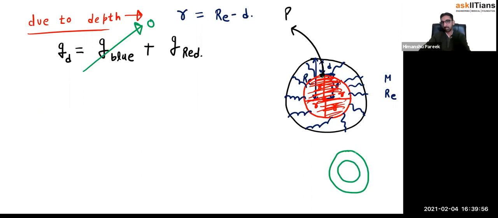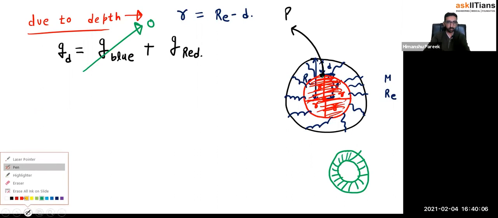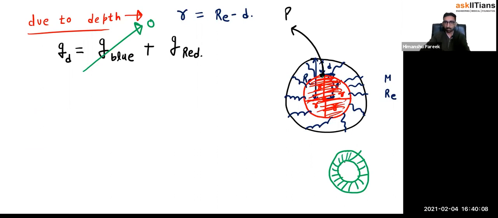Okay. Here you can see this was the blue color mass, and you wanted to calculate the gravitational field intensity at this place. This is the blue color mass. The red color mass is inside this sphere.